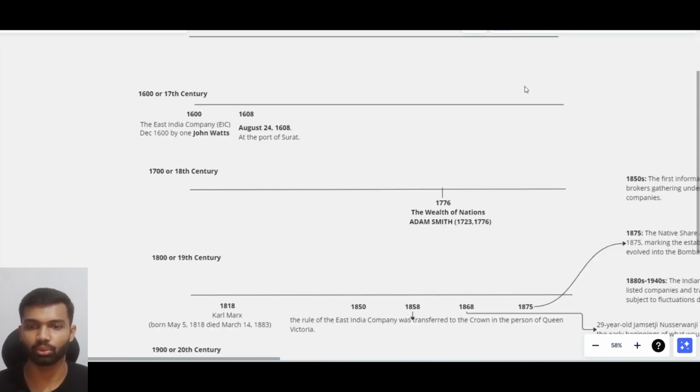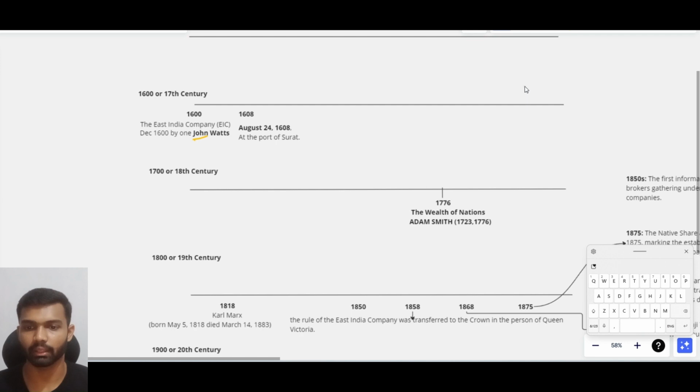After two centuries, in the 17th century, people would join together and build ships to travel across the ocean to get spices or cotton and trade with people of other countries. At that time, the East India Company, headed by a person called John Watts, was the first joint stock company. It means there was no single owner of the company, but a group of owners. Whatever products came from the ship, they would sell in the market, and whatever profit came, they would share according to their shares. It was the first giant stock company.